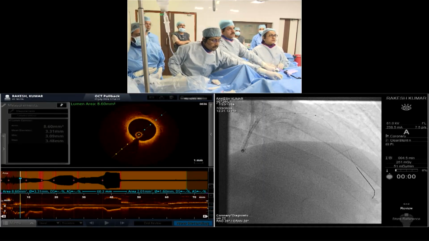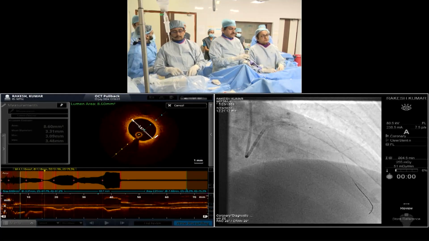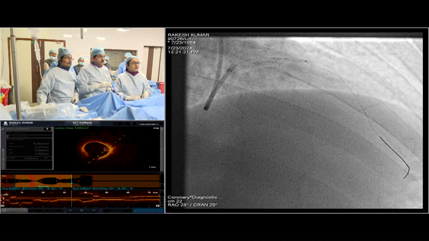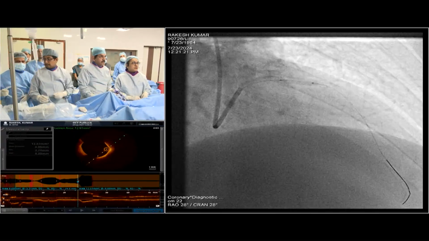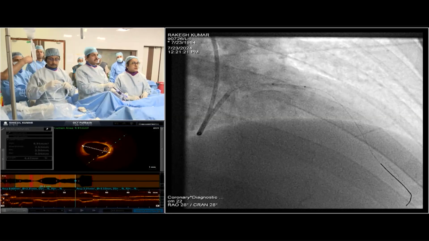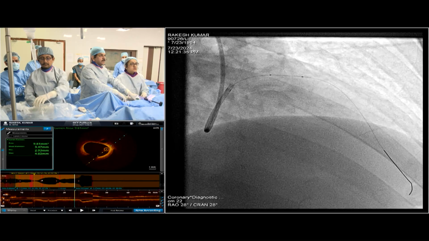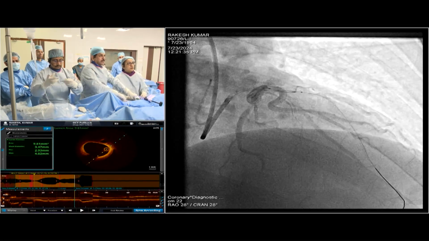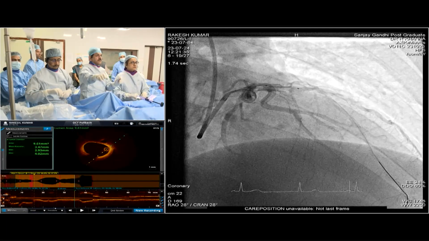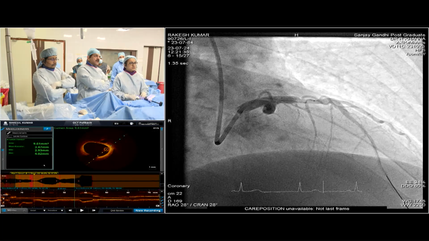Okay, sir. Inflate, sir. This is 15. We can take an angio for sizing purpose. Just stop it. So we are near to the ostia.